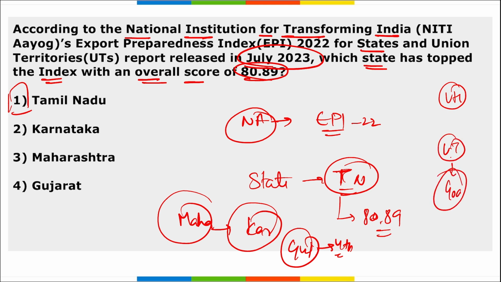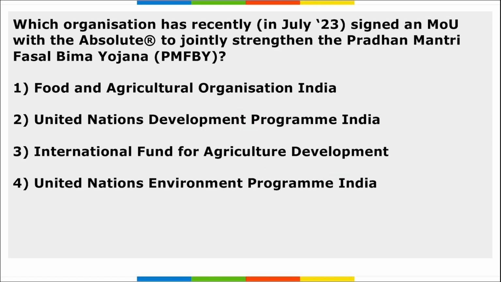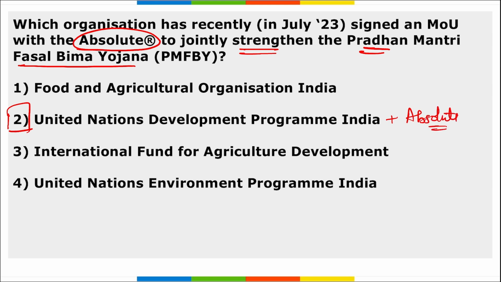Correct. Next is, which organization recently signed an MOU with Absolute to jointly strengthen the Pradhan Mantri Fasal Bima Yojana? It is the United Nations Development Program India, UNDP India, that recently tied up with Absolute. Correct, and it is to jointly strengthen the Pradhan Mantri Fasal Bima Yojana. This will boost the implementation of Fasal Bima Yojana and the restructured weather based crop insurance scheme.